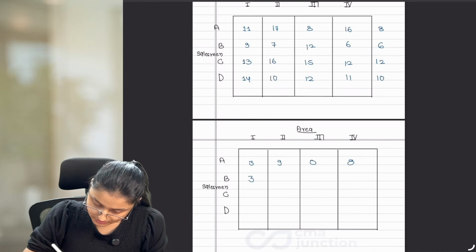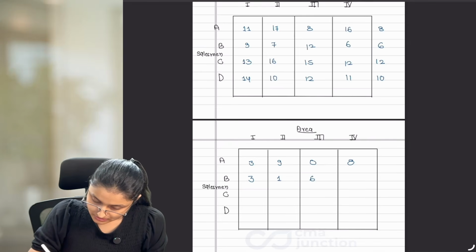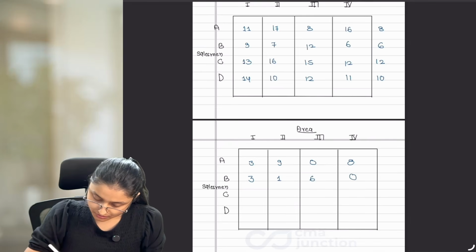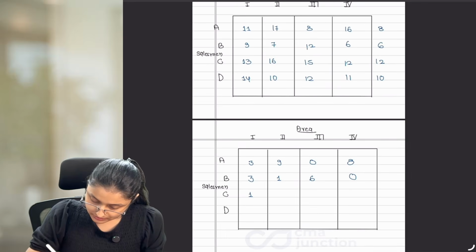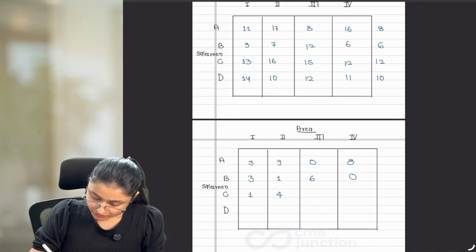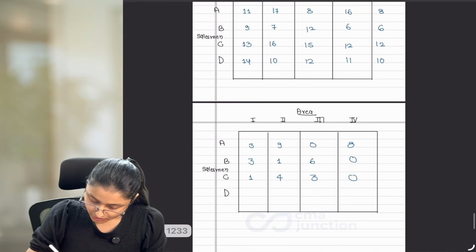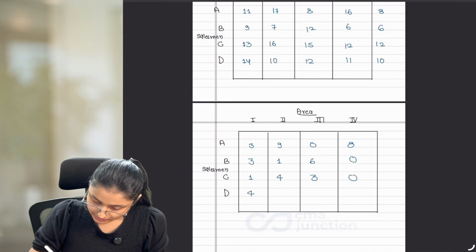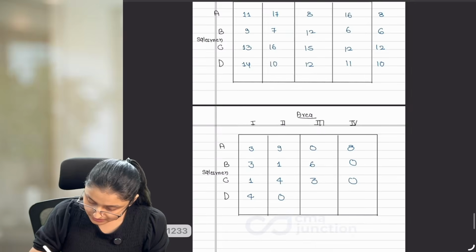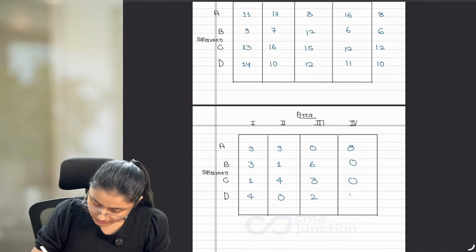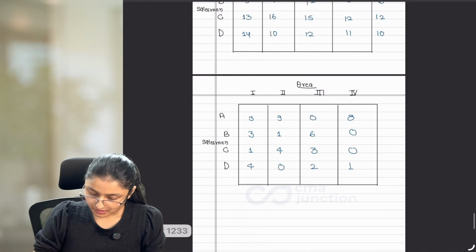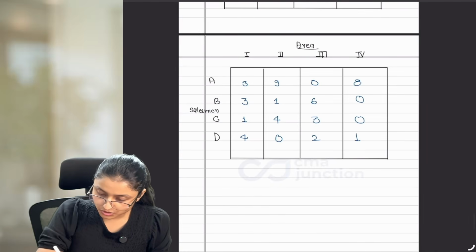9 minus 6 is 3. 7 minus 6 is 1. 12 minus 6 is 6. 6 minus 6 is 0. 13 minus 12, 1. 16 minus 12, 4. 15 minus 12, 3. 12 minus 12, 0. 14 minus 10 is 4. 10 minus 10 is 0. 12 minus 10 is 2. 11 minus 10 is 1. Okay? After the row operation, we got this new table.